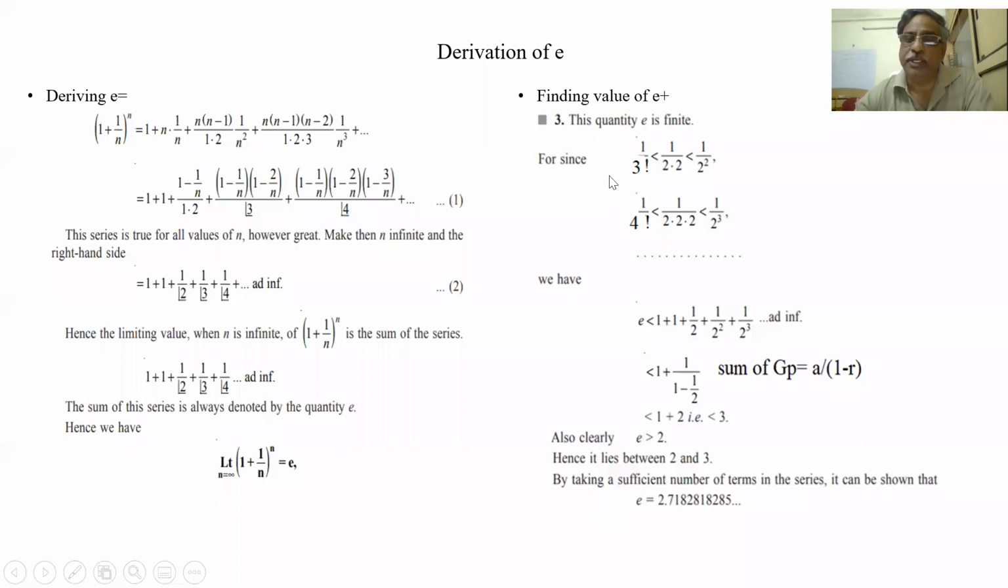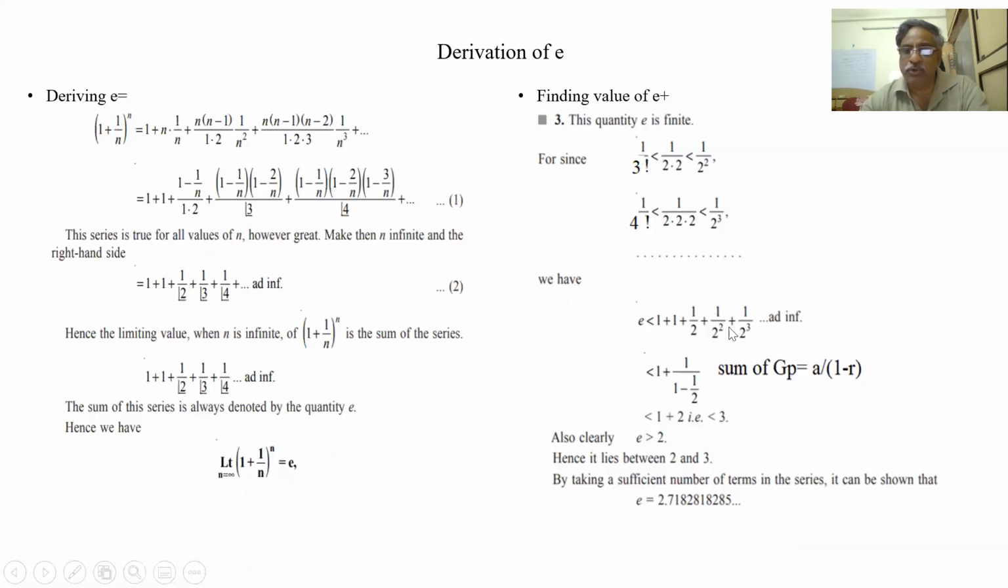Here there was a mistake earlier, we have corrected it. Earlier it was 2 factorial, now it is 3 factorial. Here 3 factorial is 6, and 2 square is 4, but 1 by 6 is less than 1 by 4. Similarly 1 by 4 factorial is less than 1 by 8. So like that, if we compare, in front of 2 factorial I am writing 1 by 2, and in front of 3 factorial I am writing 1 by 2 square. Because 3 factorial is more than 2 square, but 1 by 3 factorial is less than 1 by 2 square.